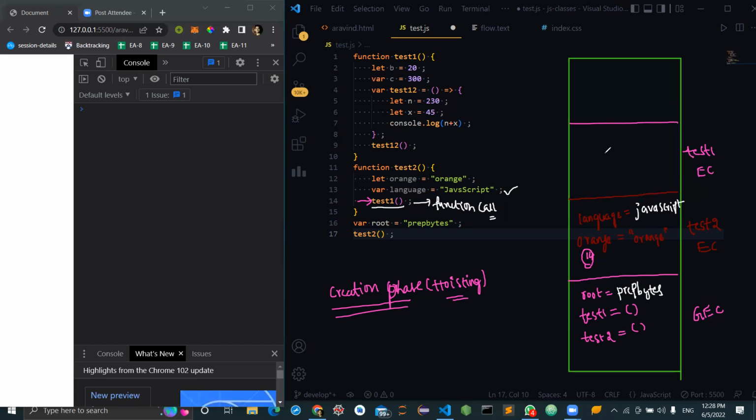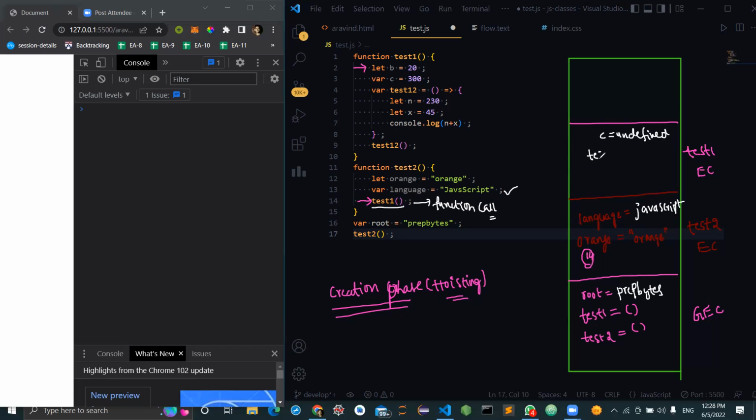Now the control goes inside test 1, right? So inside test 1, is anything needed to be hoisted? Yes, sir. The variable c, which is undefined, partially hoisted. And then test 12.